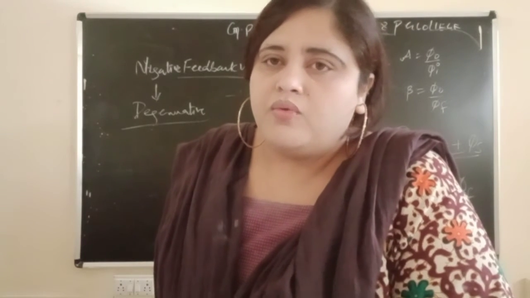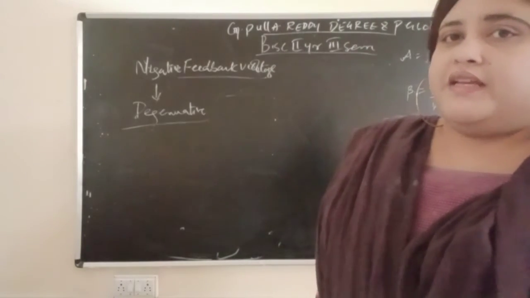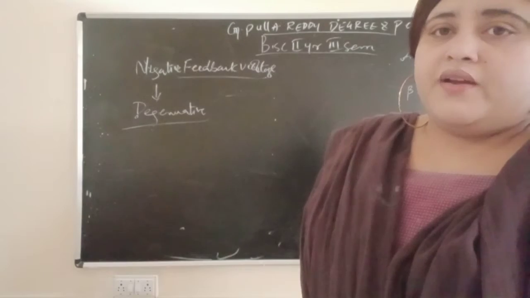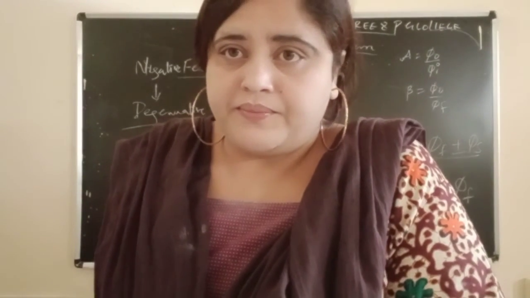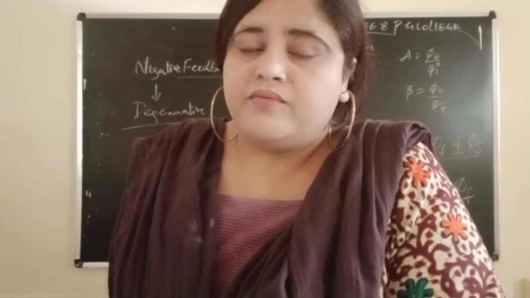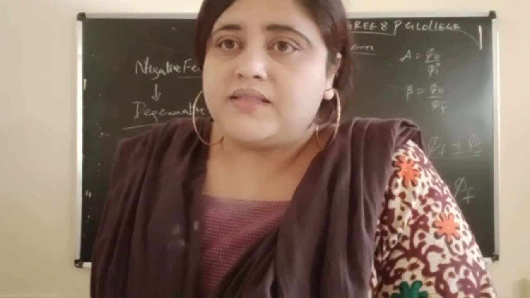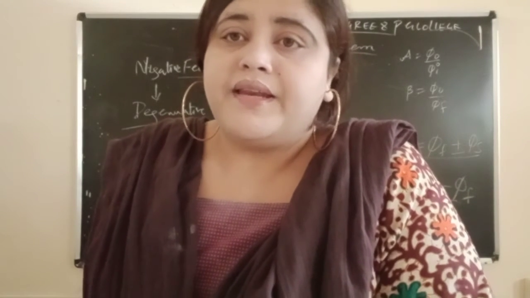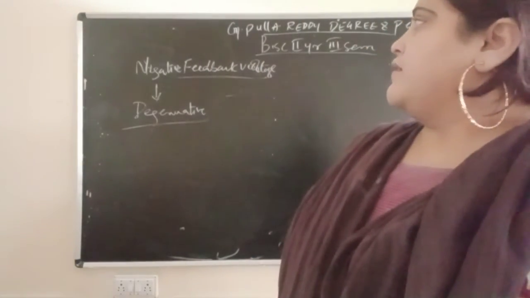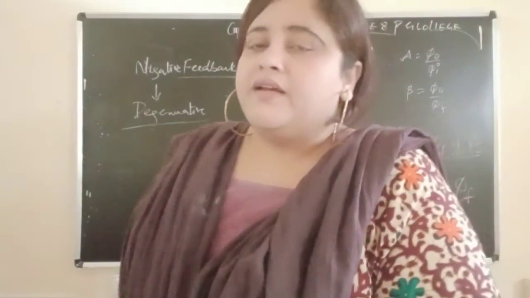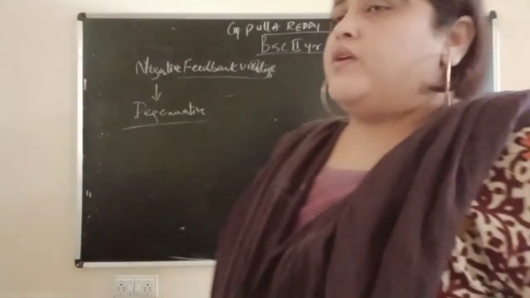In negative feedback, everything will be decreased. This type of feedback also reduces the voltage gain, and is known as negative feedback. Negative feedback is also known as degenerative. Now the definition is over.